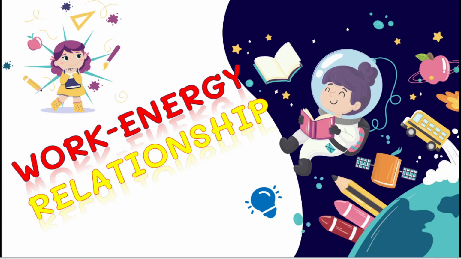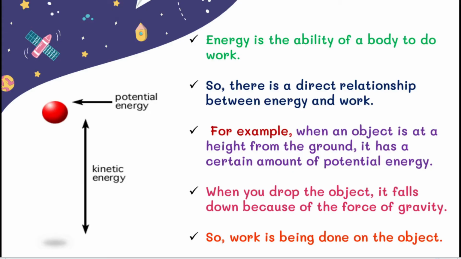So students, next we are going to discuss the work and energy relationship. Already we discussed work and energy. So already we know what is work and what is energy. Tell me, what is energy? The ability to do work is called energy. Yes, very good. So this we are going to discuss now. Energy is the ability of the body to do work. So there is a direct relationship between energy and work. Already we know that energy and work are directly proportional.